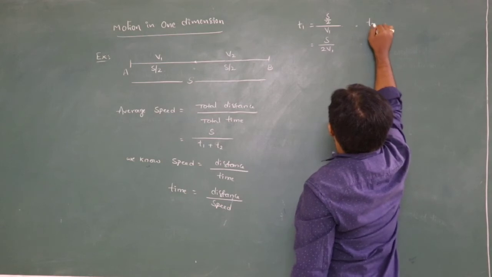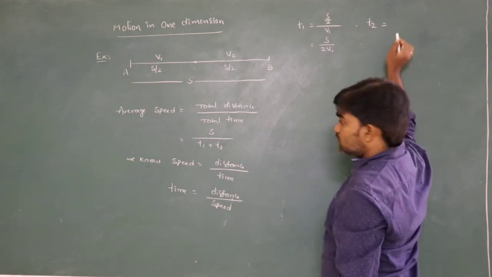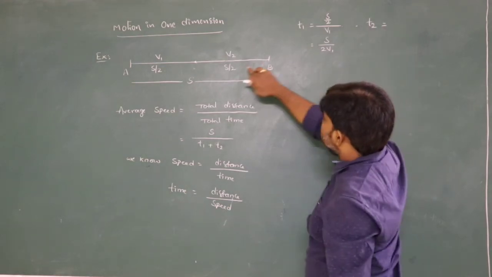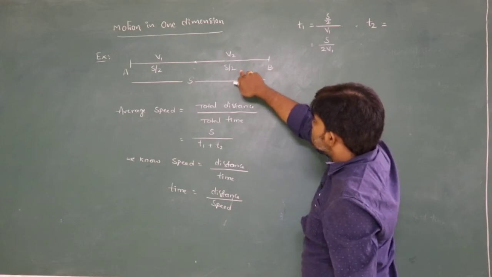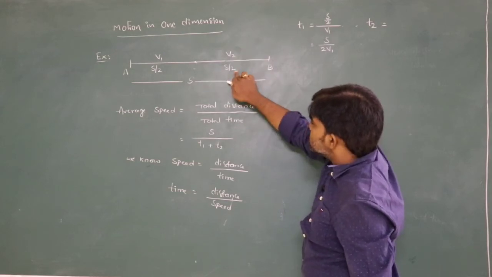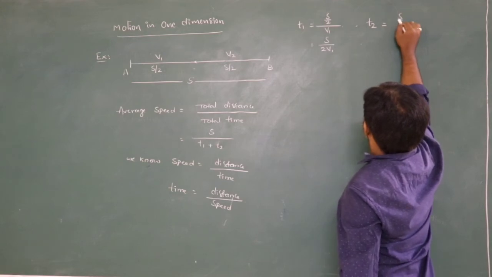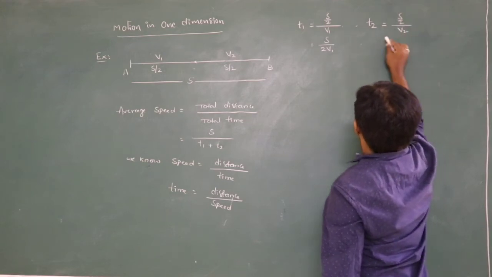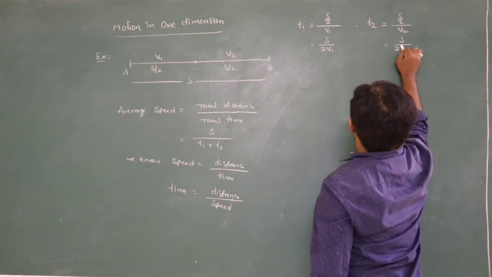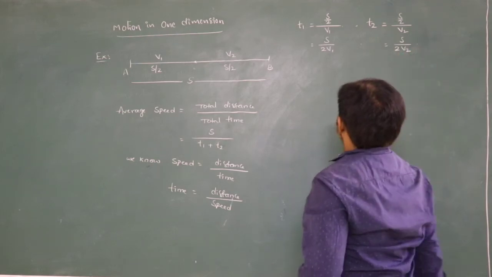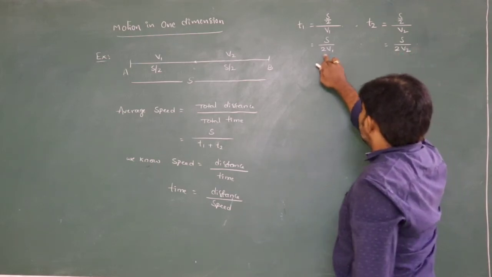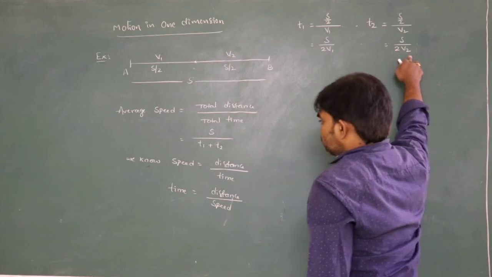Similarly, t2 is the second half distance S by 2 divided by v2, that is S by 2 v2. So the t1 value is S by 2 v1, and the t2 value is S by 2 v2.